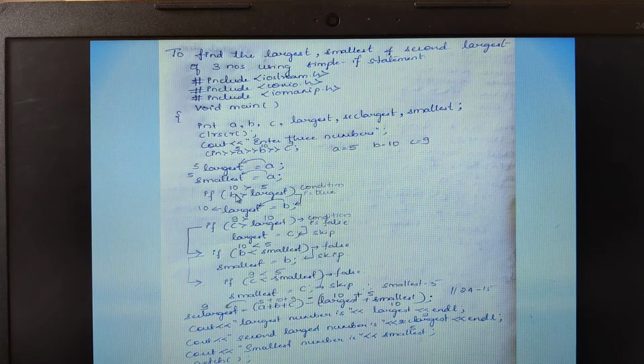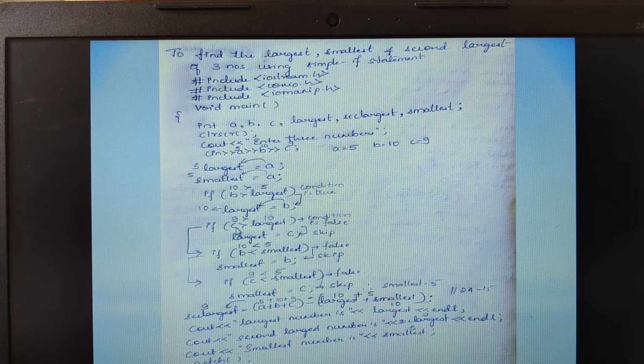Now, as per this, what is the value of B? The B value is 10. Is 10 greater than 5? Yes, my condition is true. Since the condition is true, the true part of the statement will be executed. Therefore, the value of B will be moved into largest. Now, what value will the largest variable hold? It will hold 10. Again, the control comes to the next instruction. Now I need to compare this largest value with C also, right? Because they are asking you to find the largest of 3 numbers.